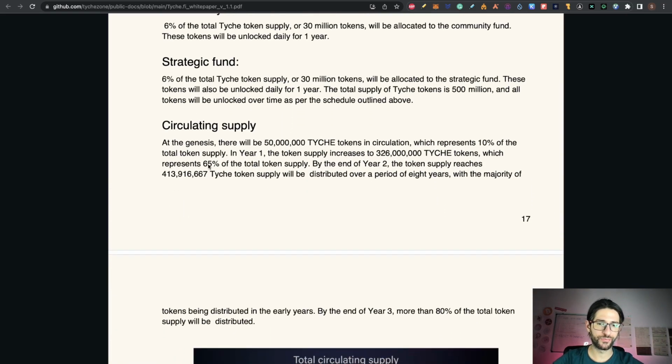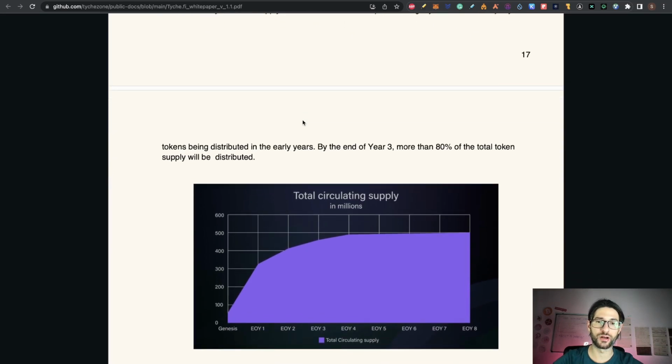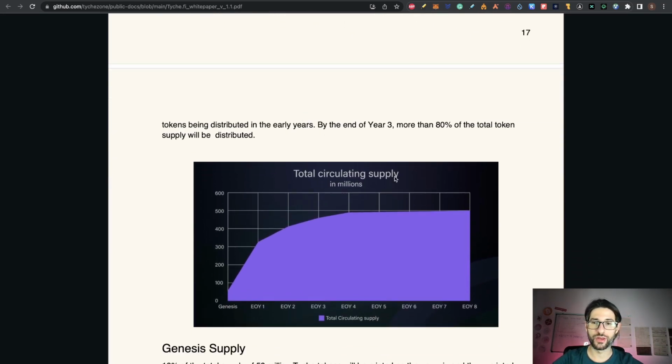I think this is important: the circulating supply. At Genesis there will be 50 million Tyche tokens in circulation, which represents 10% of the total token supply, and in 1 year the token supply will be increased to 326 million Tyche tokens, which represents 65% of the total token supply. By the end of the second year the total supply reaches 430 million, distributed over a period of 8 years, with the majority of the tokens being distributed in the early years. By the end of year 3, more than 80% of the total token supply will be distributed.